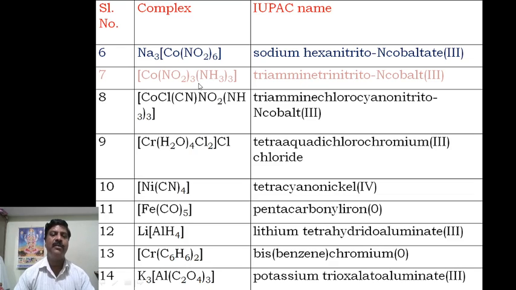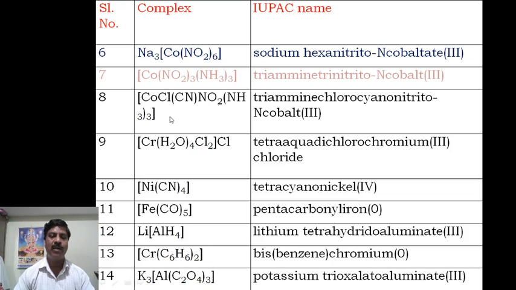Therefore triamine, trinitrito-N, then cobalt, because it is neutral. Nitrito is -1 into 3 means -3, and that side +3, therefore you have to write 3. Triamine, trinitrito-N, cobalt 3 is the name of this complex.